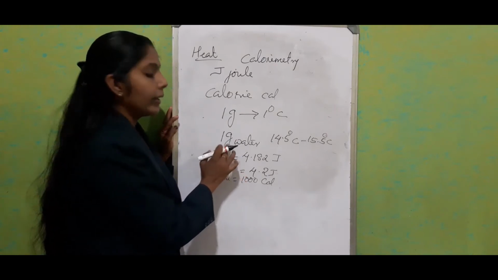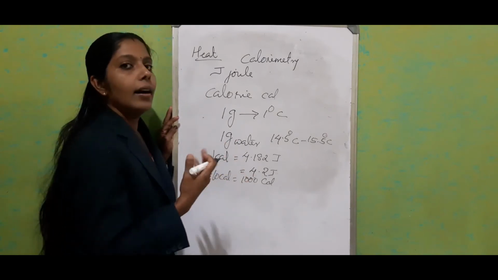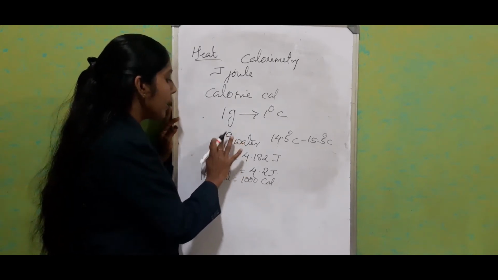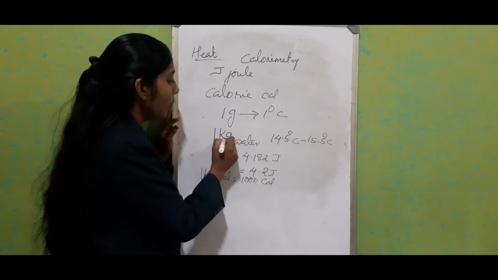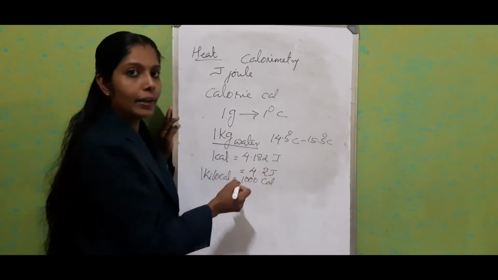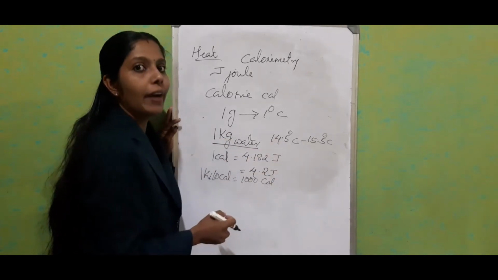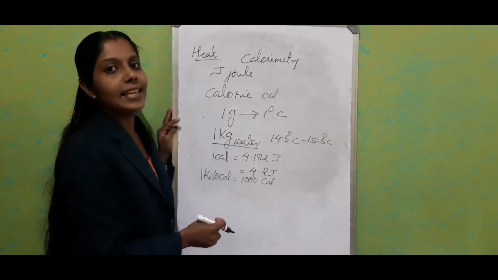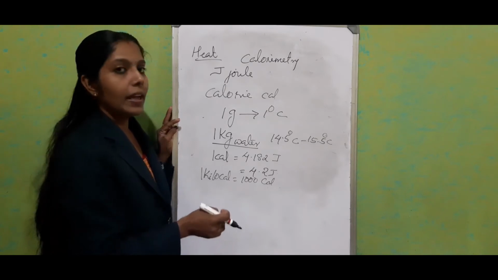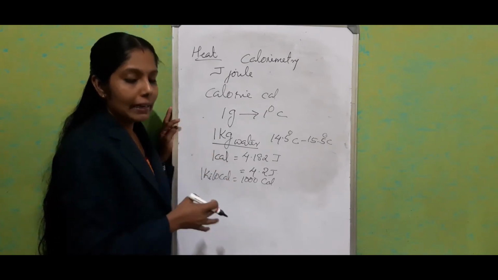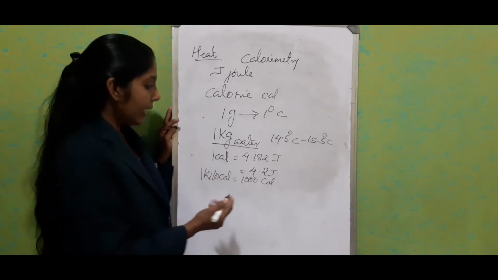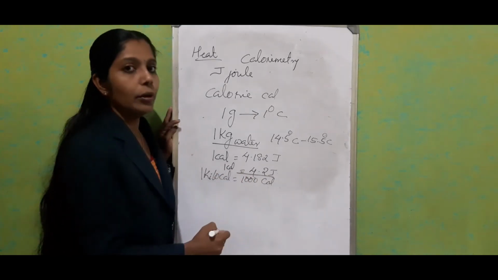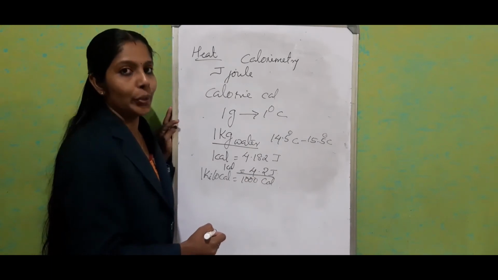It is the amount of heat energy required to raise the temperature of 1 kilogram of water from 14.5 degrees Celsius to 15.5 degrees Celsius. This is the way we define 1 kilocalorie and 1 calorie, and this is how we connect 1 calorie to 4.2 joule.